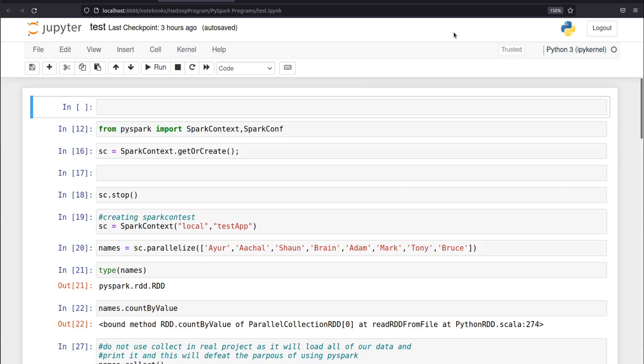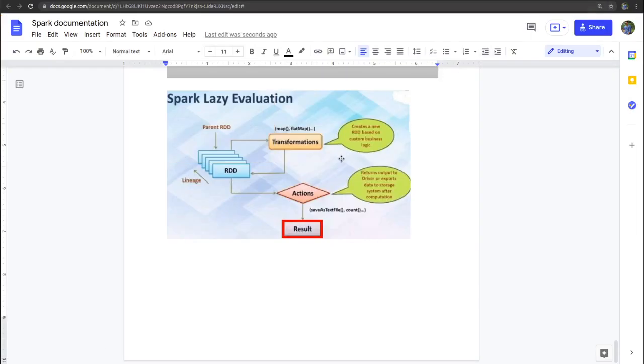And we have lazy evaluation in PySpark or Spark. So it is basically a thing in which Spark does not save the data physically when we perform the transformation commands, and when we apply the action commands, then only the data is stored.